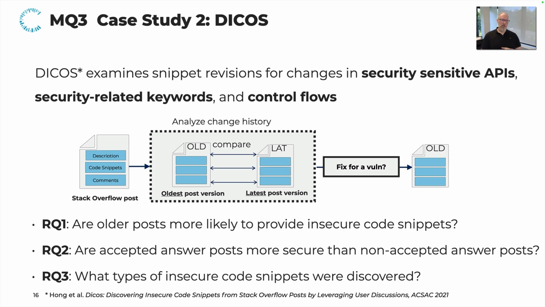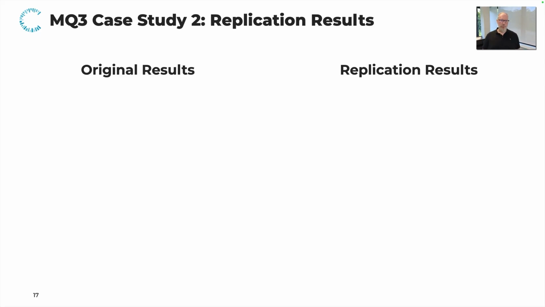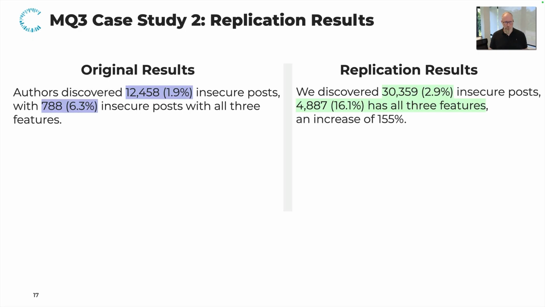With that, they wanted to answer if older posts are more likely to provide insecure code snippets, if accepted answer posts are more secure than non-accepted answer posts, and what types of insecure code snippets were discovered. Again, we replicated their methodology and applied it to a newer data set. So let's compare the original and the replicated results.